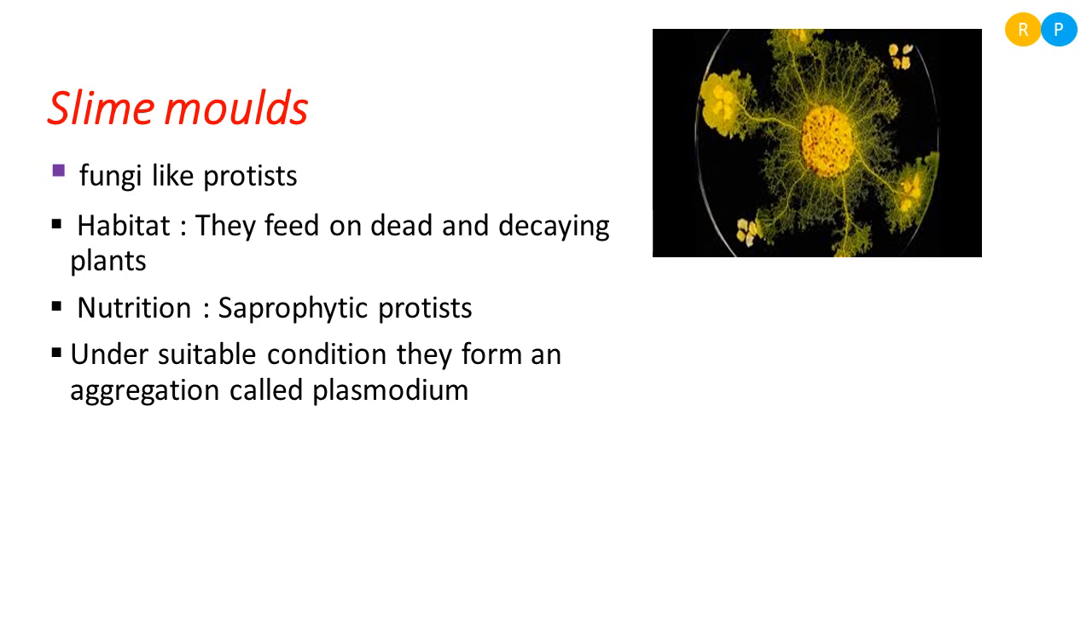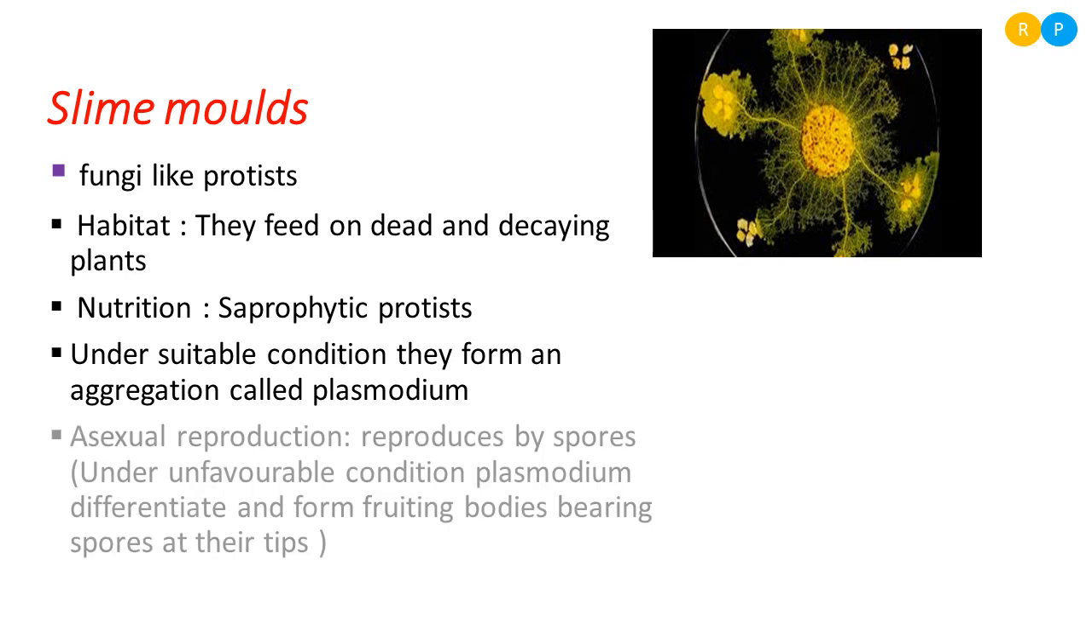And one more thing is, when the environmental condition is suitable, that means when the moisture content is more in the soil, during that time it will form an aggregation. That means all the filaments aggregate together, and that aggregation of the filaments is called plasmodium. Clear? So the mass of filaments aggregated at one place is what we are calling plasmodium. This will happen only when the condition is favorable, that means when the organic matter is more in the soil and when the moisture content is more in the soil. During that time it will form plasmodium.